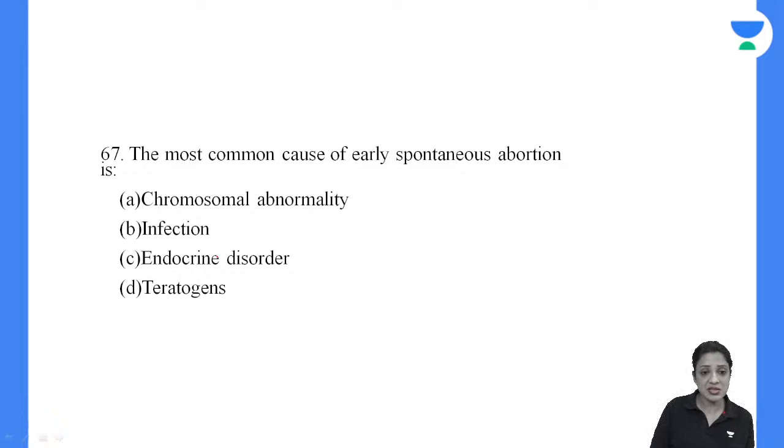67. Okay, we have one answer. Anybody else? Yes, it is right. It is A. Chromosomal abnormality is the most common cause of early spontaneous abortion. Anatomic abnormalities are most responsible for second trimester abortions. Infection also generally second trimester. Endocrine disorder is also first trimester, depending on what kind of disorder it is. And the most common is chromosomal.